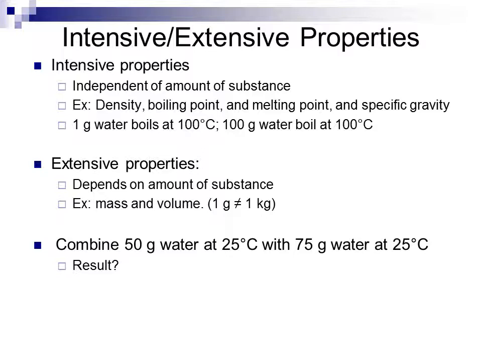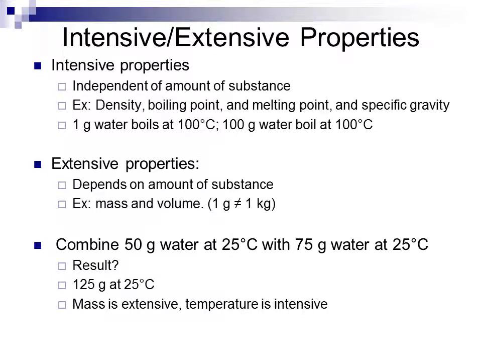If you guess what this is going to be, if you add them up, you're going to wind up with a mass of 125 grams. Because mass is extensive, it depends upon the amount, so that would be additive. However, the temperature is intensive, which means it will not depend on the amount of the substance. Since both substances are at the same temperature, the final temperature will be the same at 25 degrees Celsius. So mass is extensive, temperature is intensive.